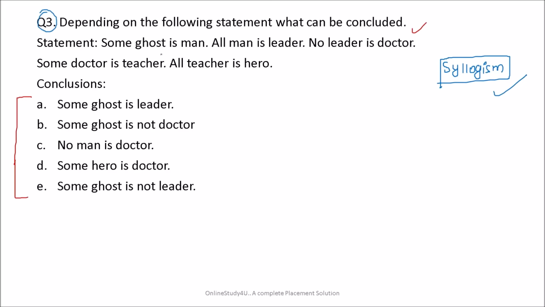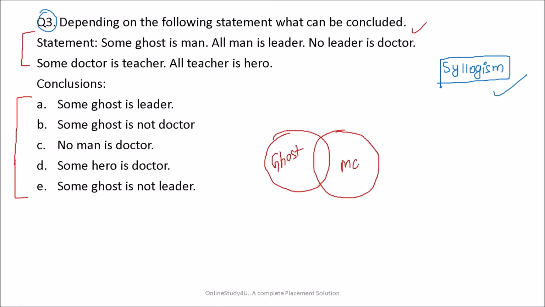Now the statements: some ghost is man, all man is leader, no leader is doctor, some doctor is teacher, all teacher is hero. So basically friends, we need to draw the Venn diagram for that. Some ghost is man. So that we will do like this. All man is leader. So all man will be inside the leader.